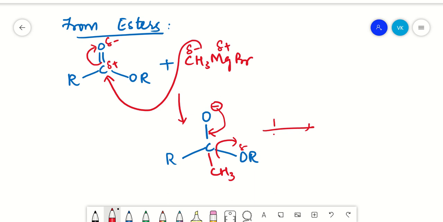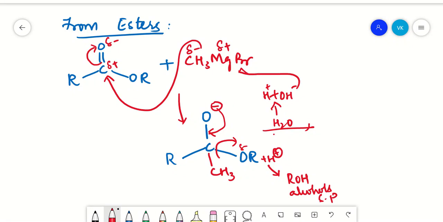Now on addition of a water molecule, you get H plus and OH minus. So this H plus and OR minus give you ROH, that is alcohols, as your side product. Along with this, you get these two. What do you get here?